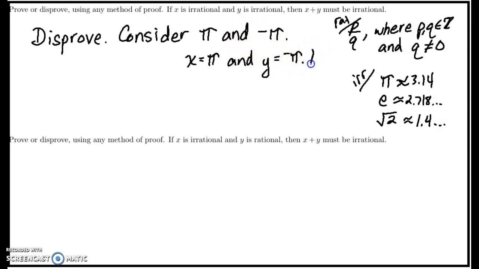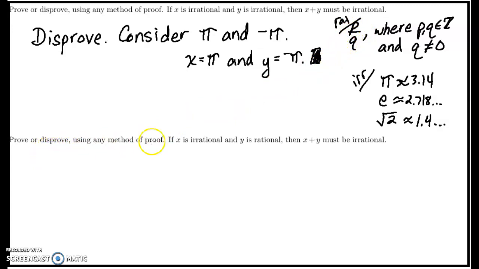Either way, this would be a complete proof then, because I've found a single counterexample. Maybe sometimes it's irrational. Certainly I found a couple examples where it was, but all I needed was a single example. When I add these two irrational numbers, I get a rational number, 0. 0 is certainly rational because 0 over any nonzero integer is a valid fraction there.